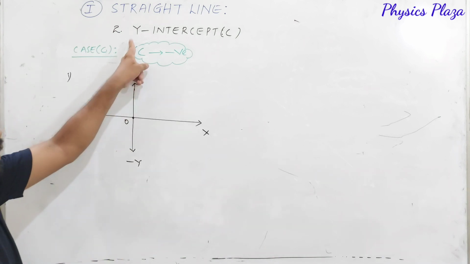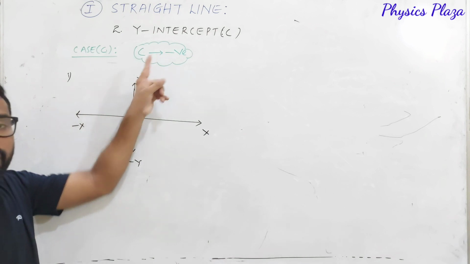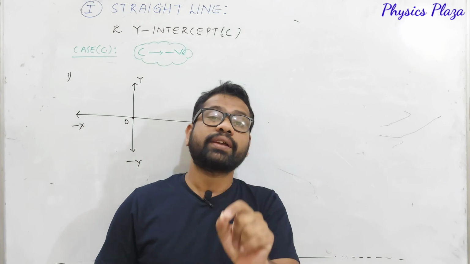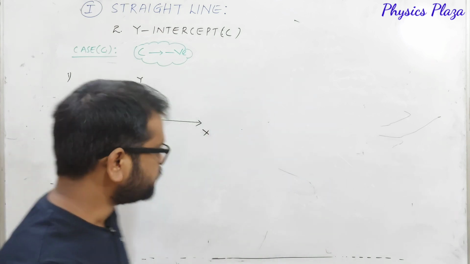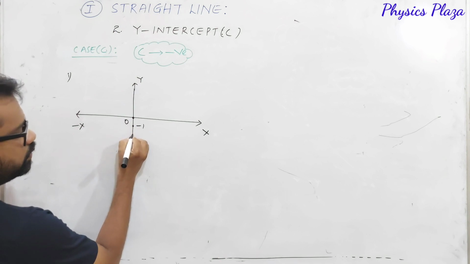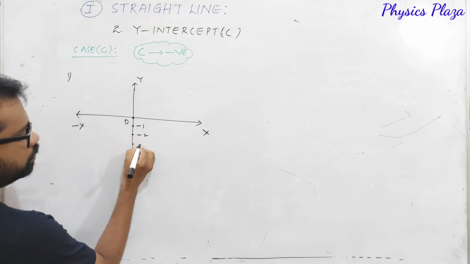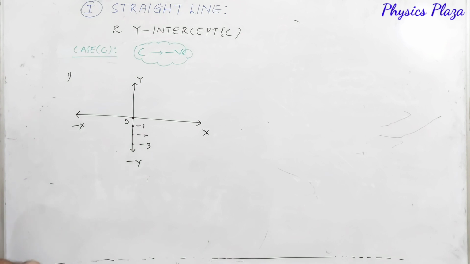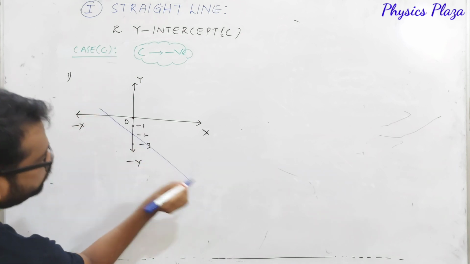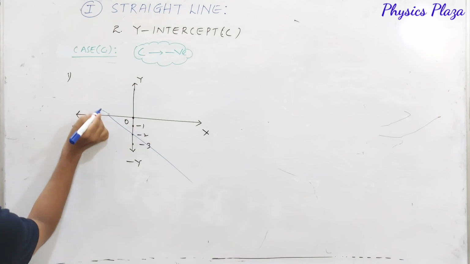So here y-intercept should be negative, which means what? The straight line should cut the negative y-axis. Should cut the negative y-axis. Suppose it is, let us say, -1, -2, -3, can be anything. Now look at it, we got a graph like this. This is the straight line which we got.